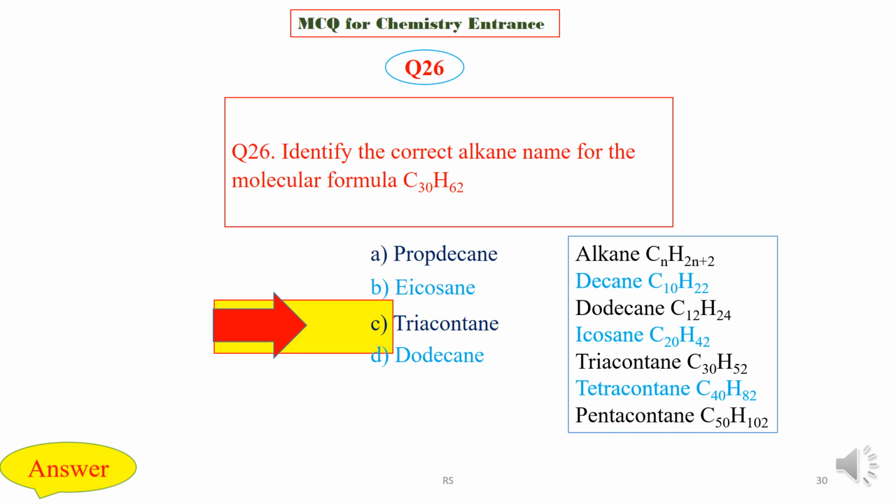The general formula for alkanes is CnH2n+2. For decane it is C10H22. Similarly, for C20 it is icosane. For C30 it is triacontane. For C40 it is tetracontane. For C50 it is pentacontane.